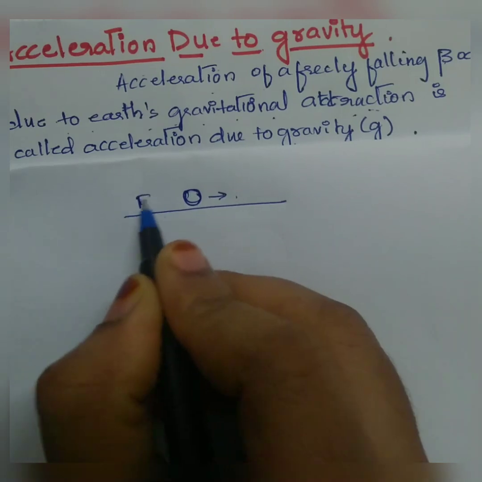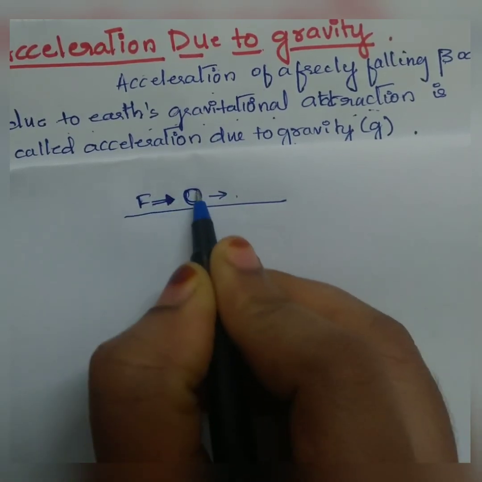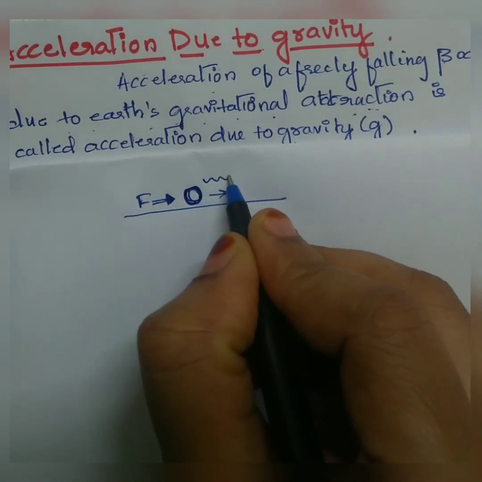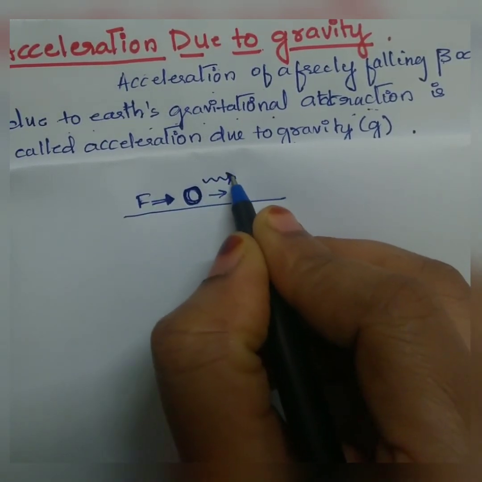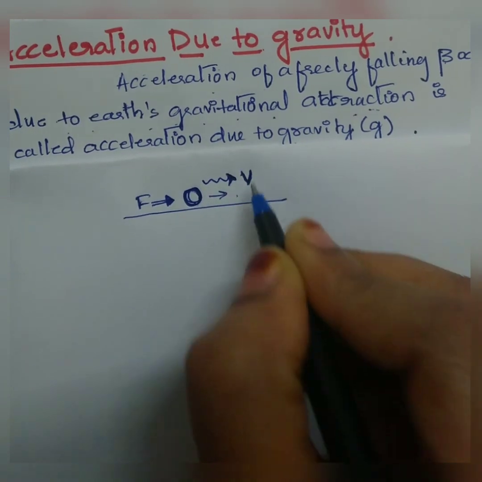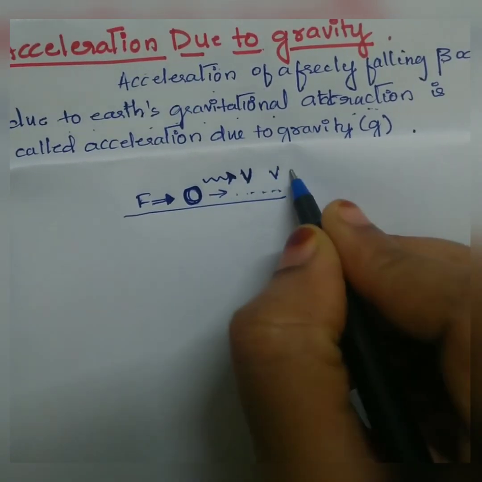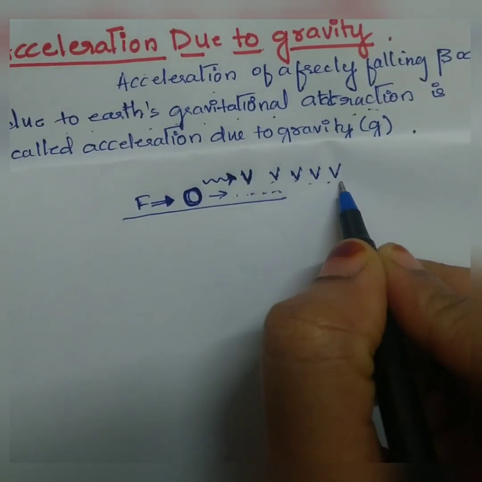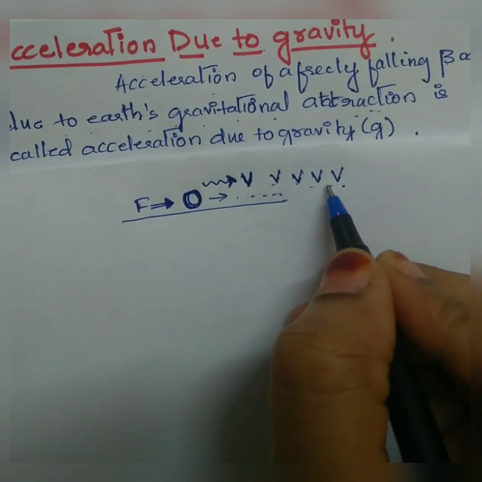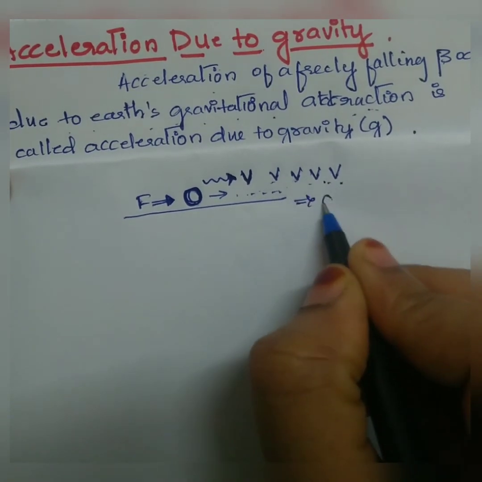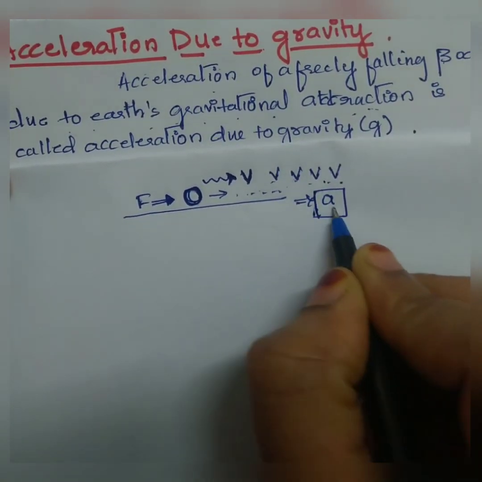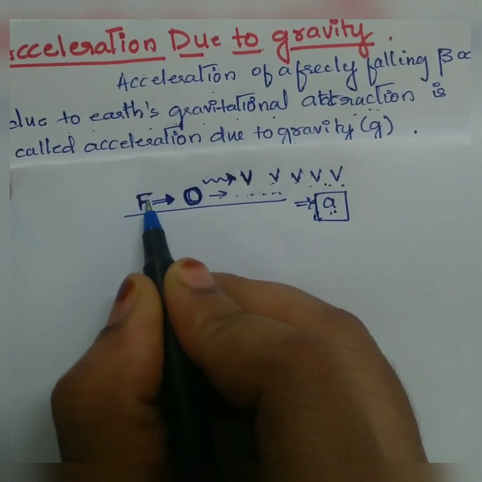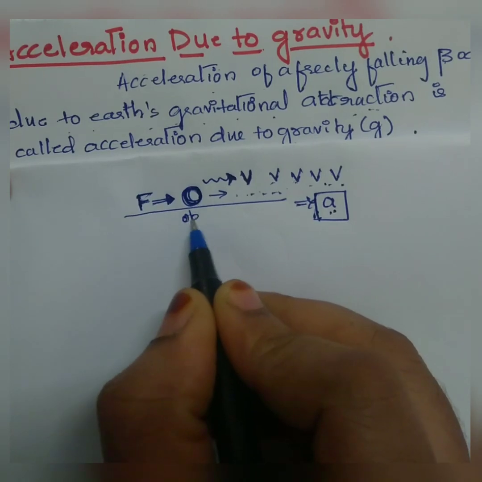A certain amount of force is applied on this object. So because of the force applied, what does this object do? It will start moving, right? It will start moving with a certain amount of velocity. At every point, the velocity will keep on changing. Since the velocity is changing at each and every point, the rate of change of velocity will give you what? Acceleration. So this acceleration is produced because of a certain amount of external force applied on the object, right?